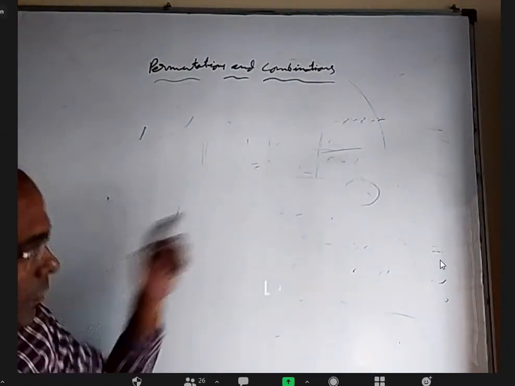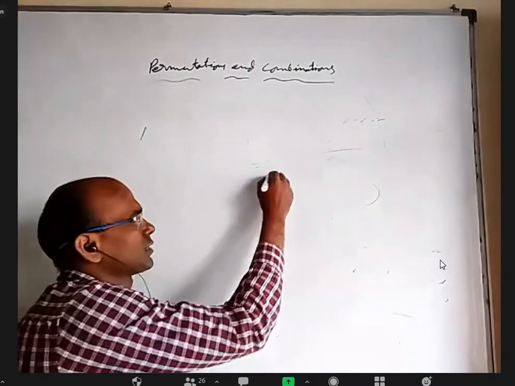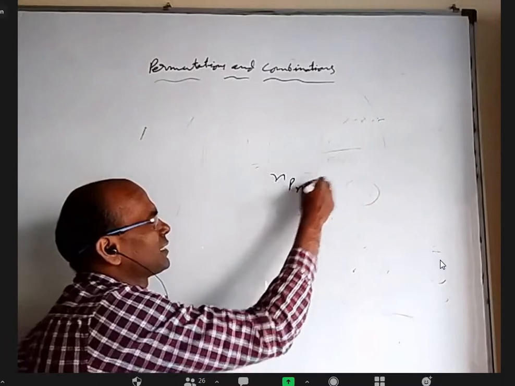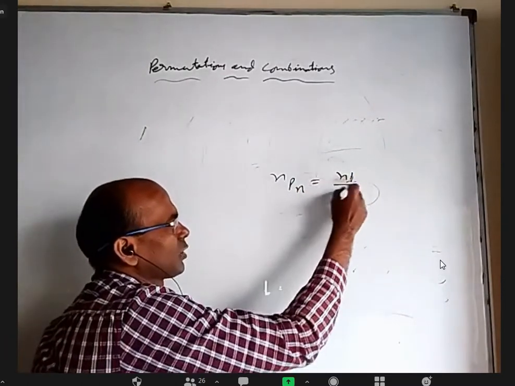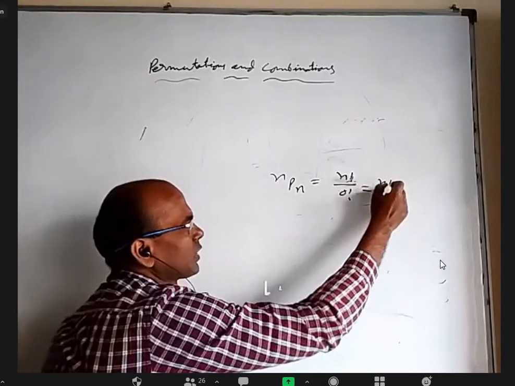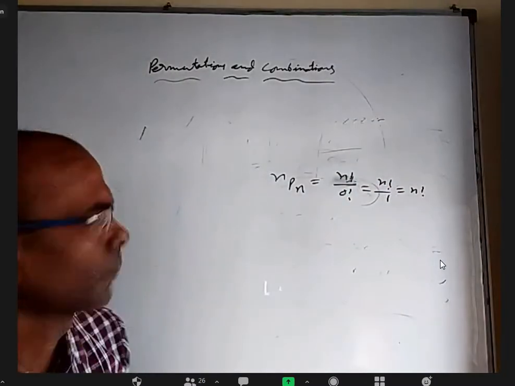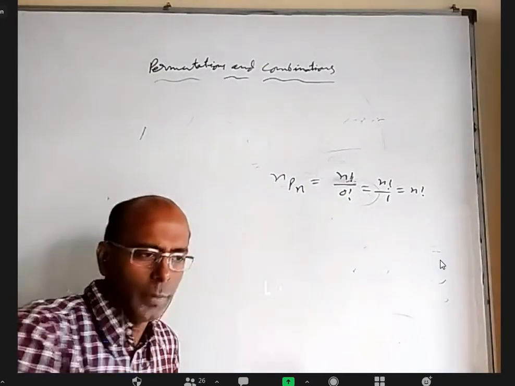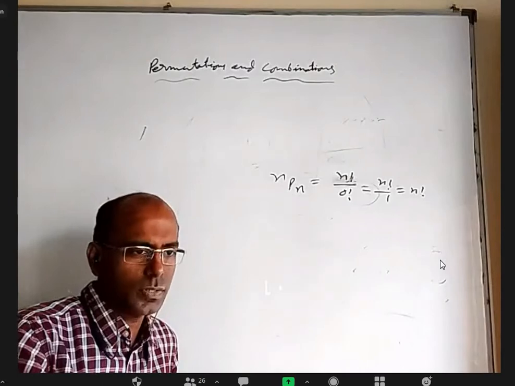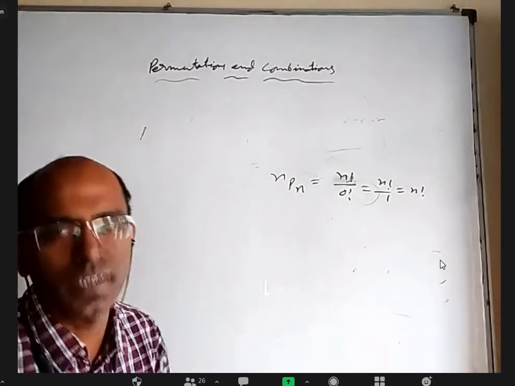Okay. So coming to this question, I have to tell one more thing in the same list. I should write nPn is equal to n factorial, because nPn is n factorial by 0 factorial. 0 factorial is 1, which is n factorial. But what does nPn basically mean? From n items, you have to select n items and put them in order. It's as good as arranging n items in an order.